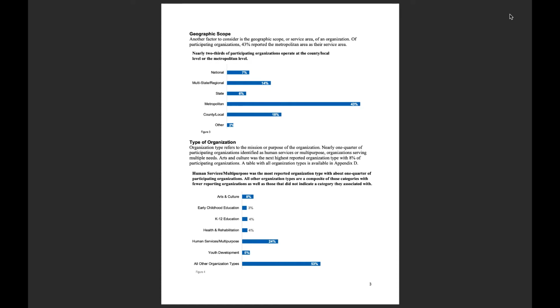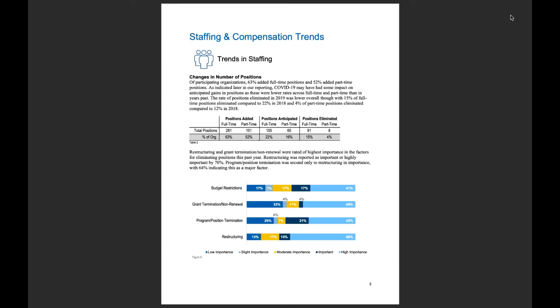We also look at the type of organization. So we have many categories of organizations. Those definitions are also provided in the appendices, but these are some of the main categories that organizations indicate. And then we have all other organization types, which we go into more detail in those appendices as well.